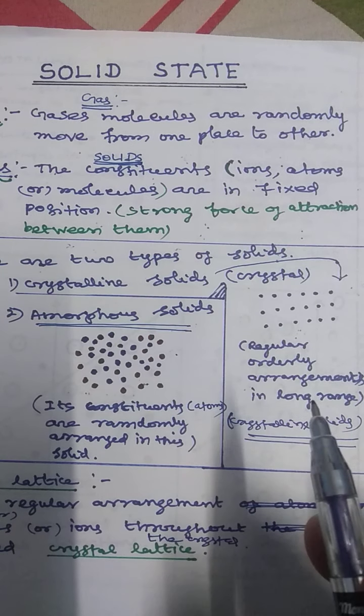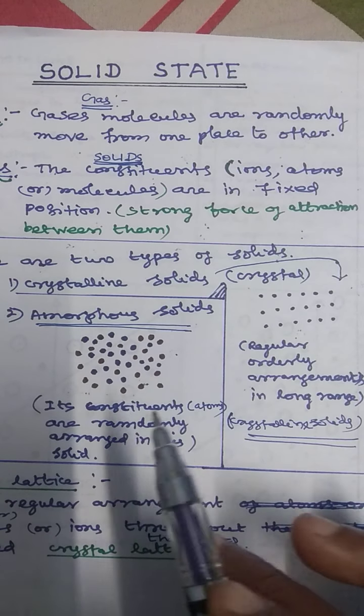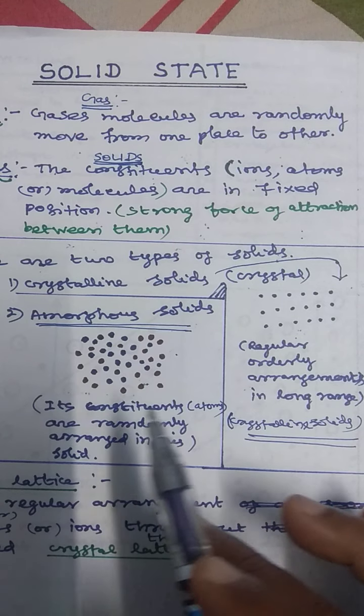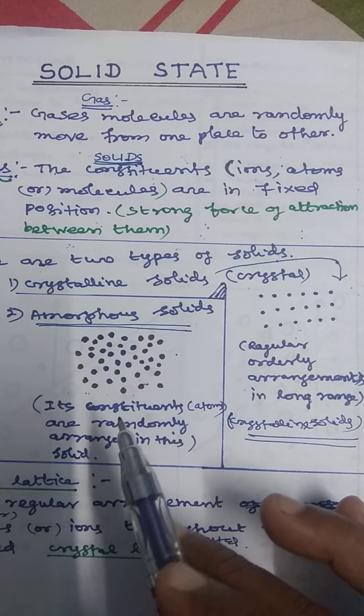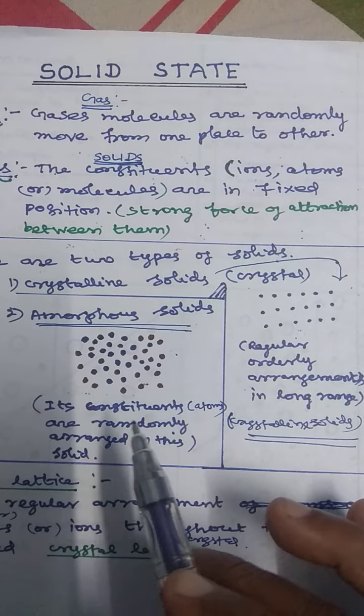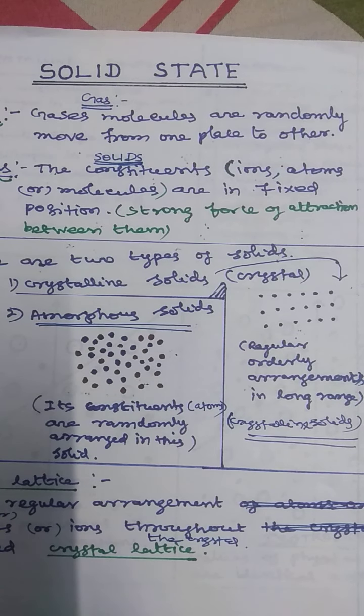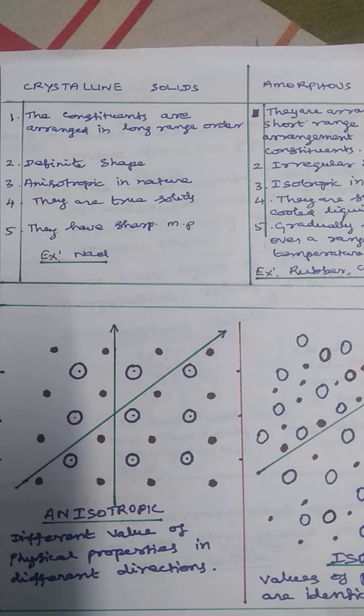In crystalline solid the arrangement of atoms is a regular one. Here the arrangement of atoms is a random arrangement or confused arrangement. Examples for amorphous solid are rubber and plastic. Then what are the differences between crystalline solids and amorphous solids? There is more than one difference. The first difference, we already discussed, is the order of arrangement.